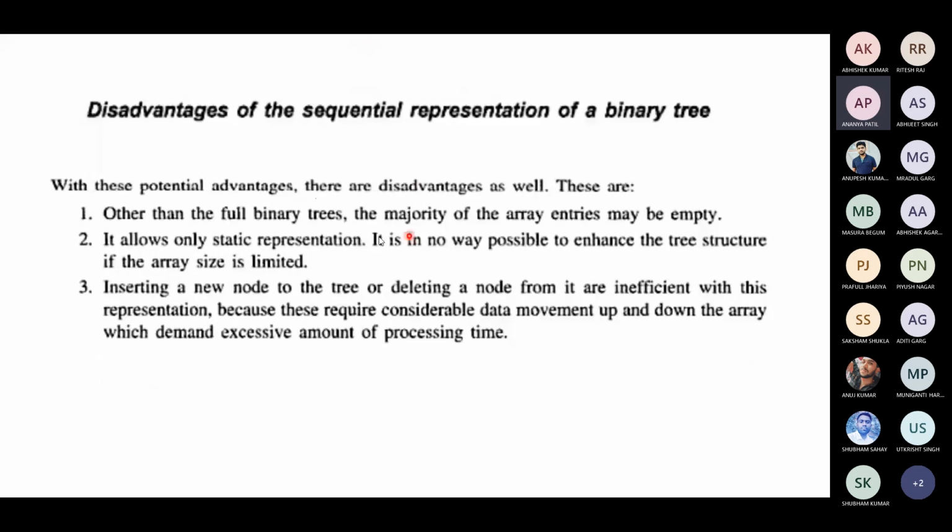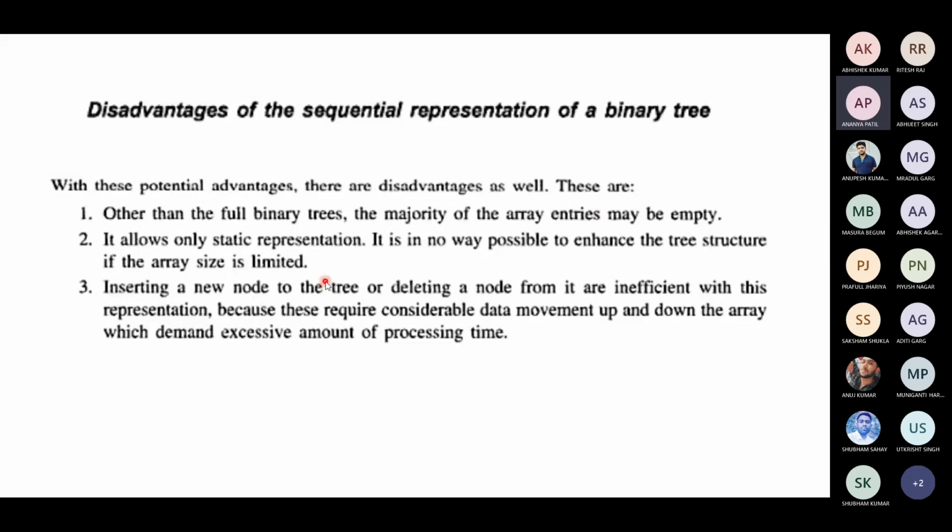What are the disadvantages? Other than a full binary tree, the majority of the array's entries will be empty. If a full binary tree, then all the nodes will be full, then your array will be full. Otherwise, at many locations, the array will be empty. It allows only static representation. There is no way possible to enhance the tree structure if the array size is limited.